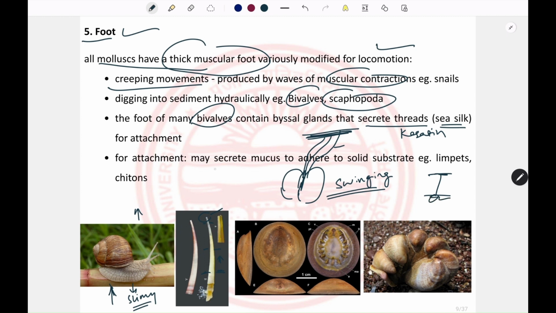On the other hand, the foot also secretes mucus or an adherence substance that lets the organism adhere totally to the substratum. So here the organism hangs from the substratum. Here the organism is totally attached to the substratum, as in the case of the limpet. This is the limpet example. This is Monoplacophora neopilina. This is the Scaphopoda. This is the Gastropoda.